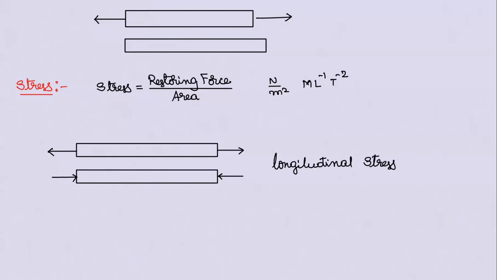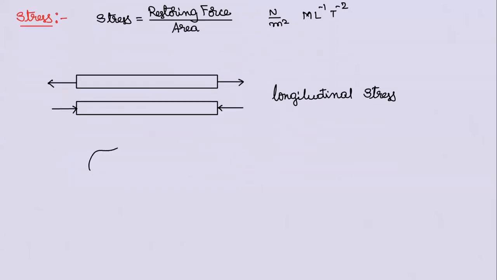Longitudinal stress. Try to understand a little bit. This is compressive. This can be called elongative, but not exactly elongative. We call it tensile. This is compressive. This is tensile. Compression, elongation, but instead of elongation, we use the word tensile.